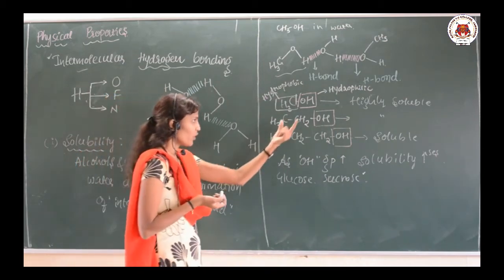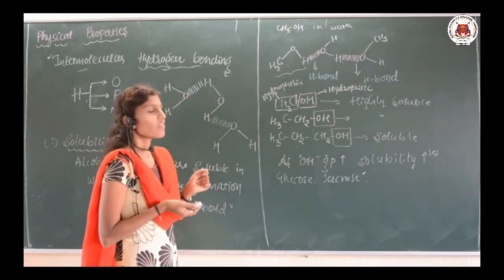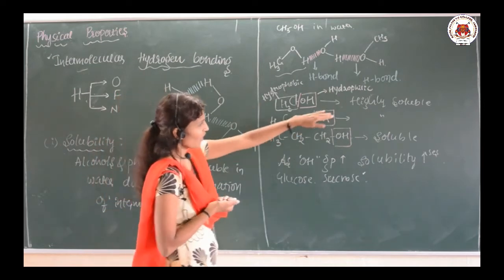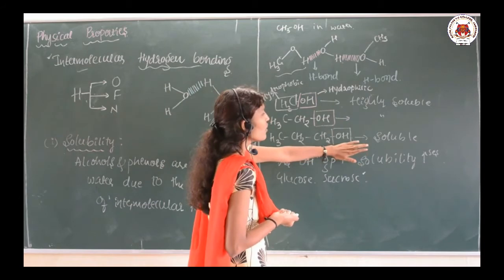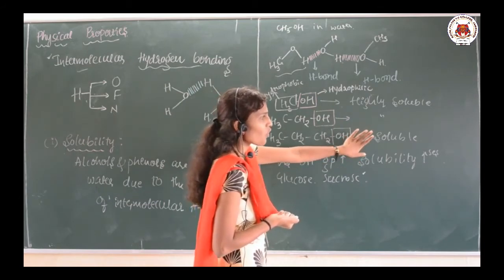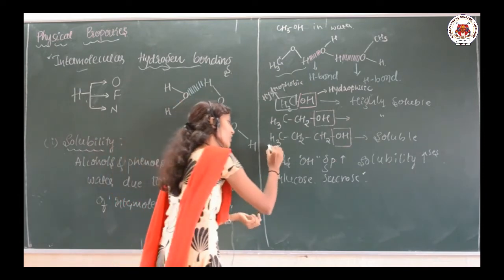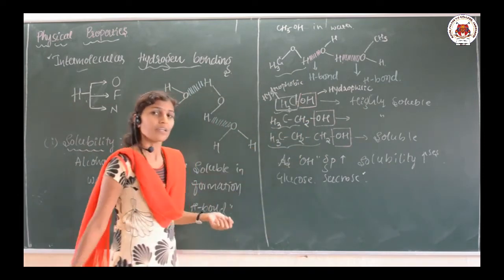Now, we talked about the hydrophilic part. What about the hydrophobic part? Suppose there is a larger number of alkyl groups. As I said, this one is highly soluble, but this one is not highly soluble, though it is soluble. So, here all these are the alkyl groups.